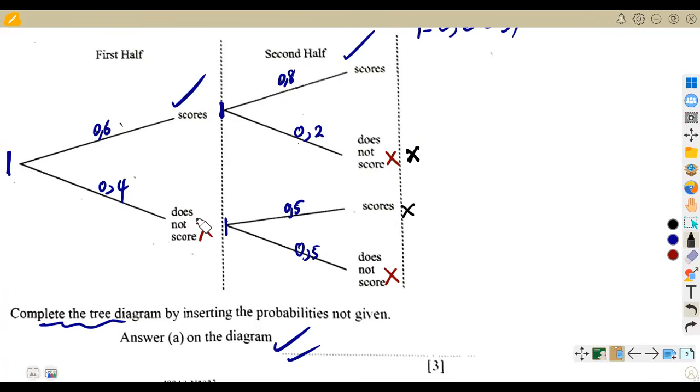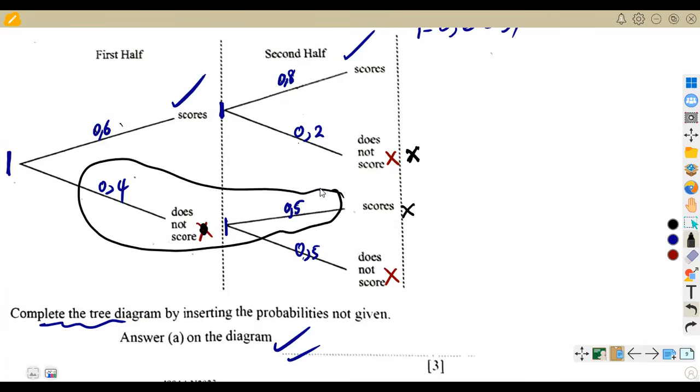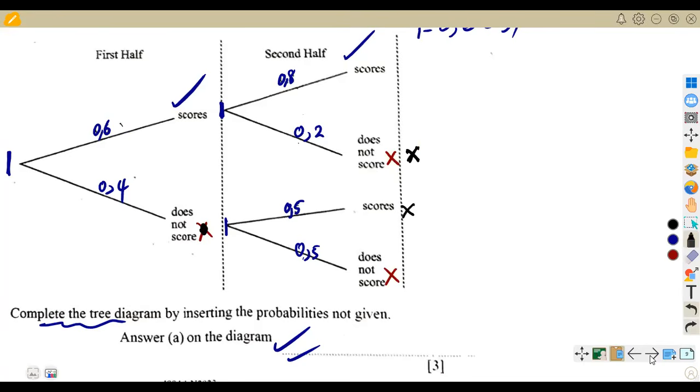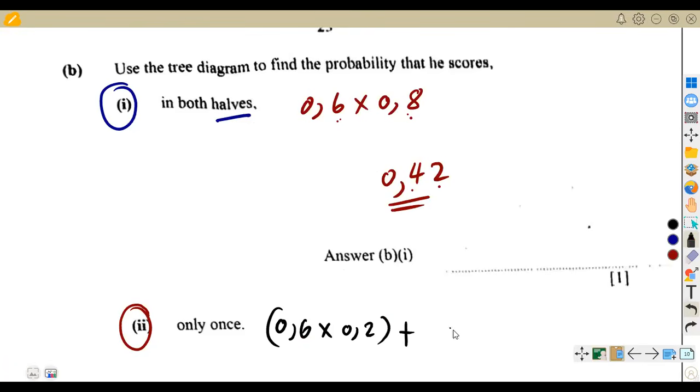Or he does not score in the first half, but he scores in the second half, meaning to say we're going to need 0.4 and 0.5. So we need the product of 0.4 and 0.5. So that was it.